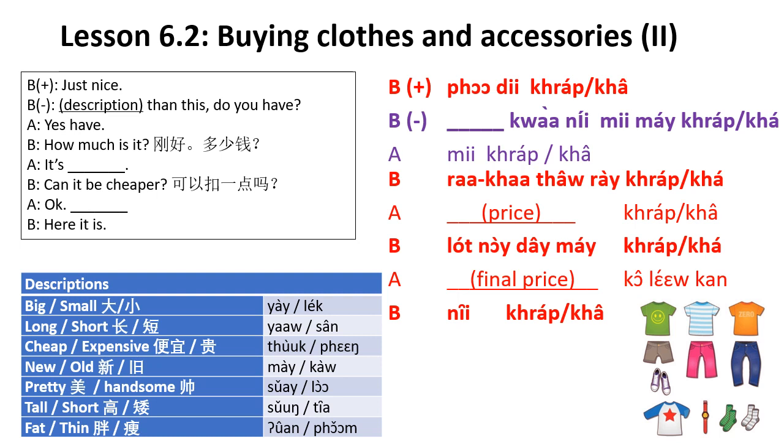Or if you can't fit, you say, oh, I am fat. Fat is อ้วน. Sometimes they joke about it, right? Of course, you don't joke about other people being fat. You can joke about yourself being fat. อ้วน is fat, right? ผอม is thin. ผอม Okay, so here are some descriptions that you can learn for lesson 6.